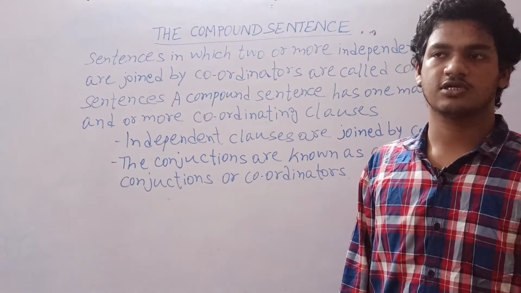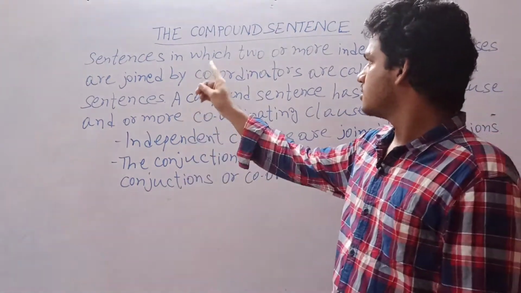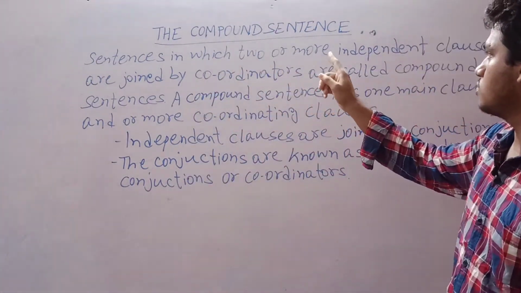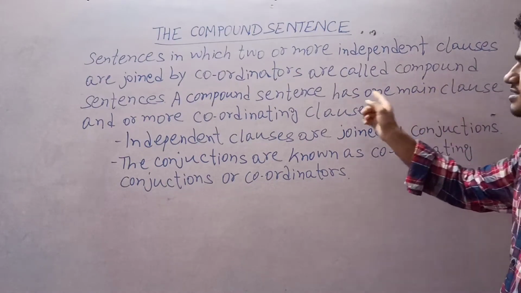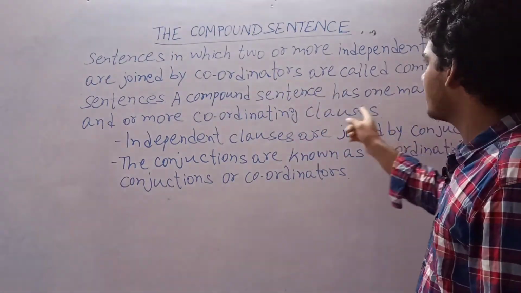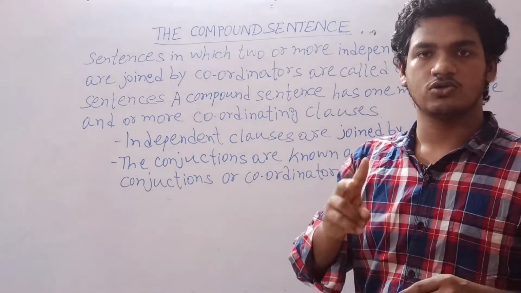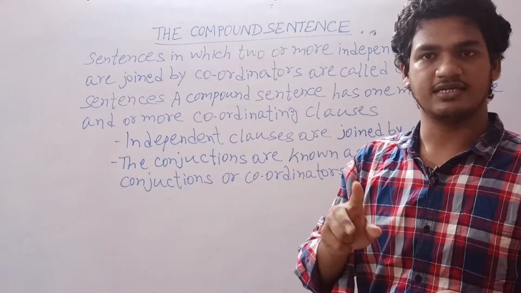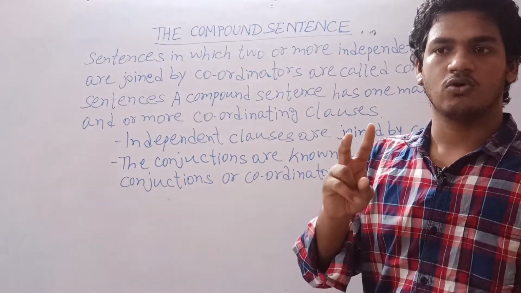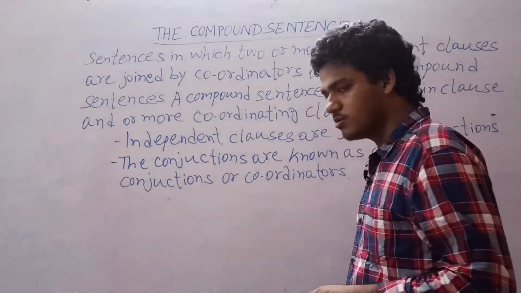Today we are going to discuss the compound sentence. Sentences in which two or more independent clauses are joined by coordinators are called compound sentences. Sentences in which two or more sentences are joined by coordinators are called compound sentences. For example,